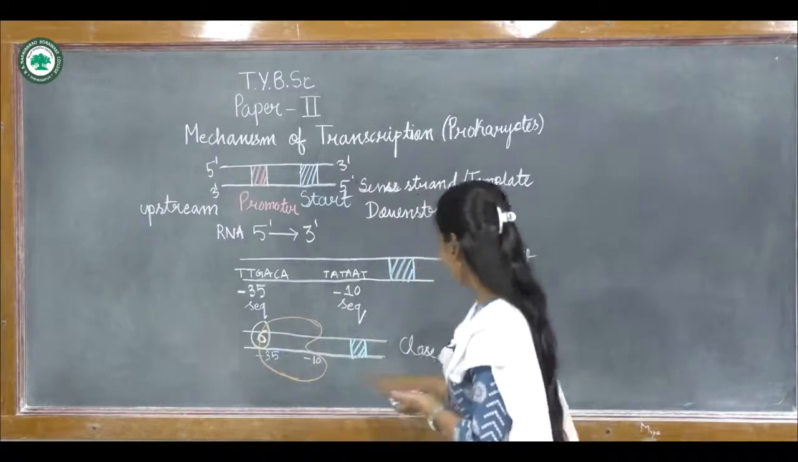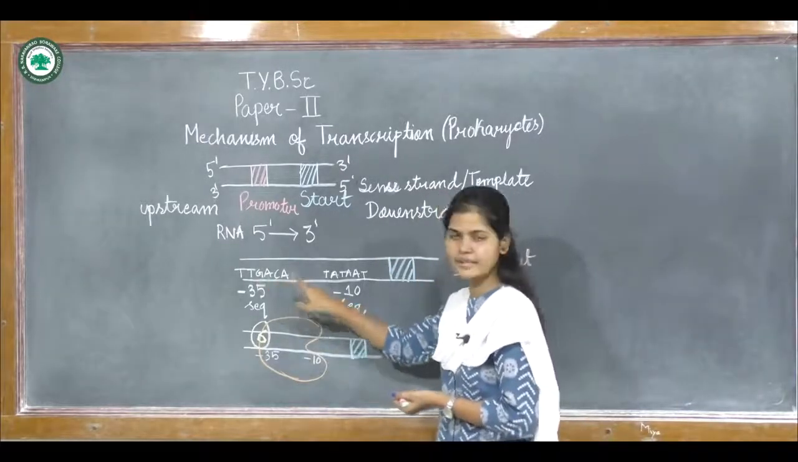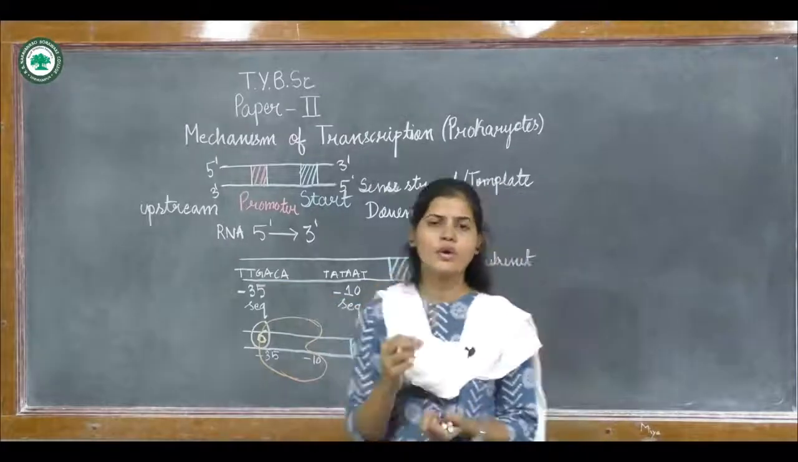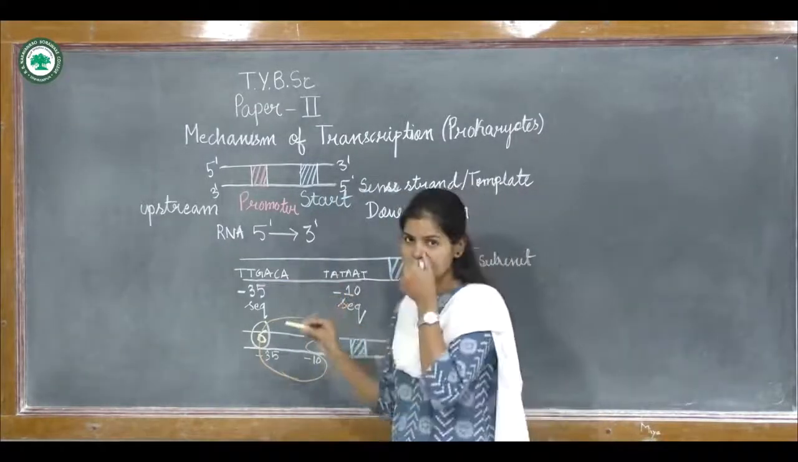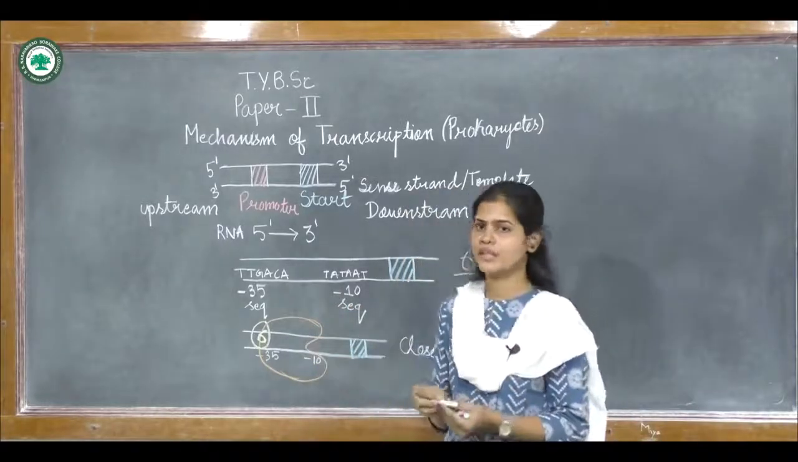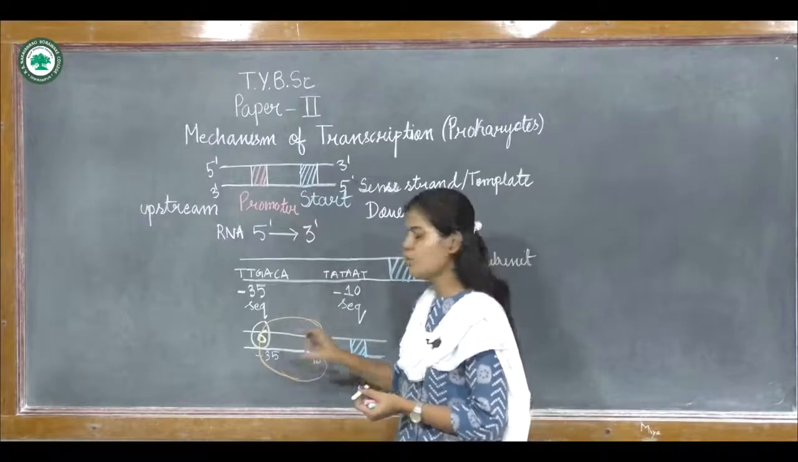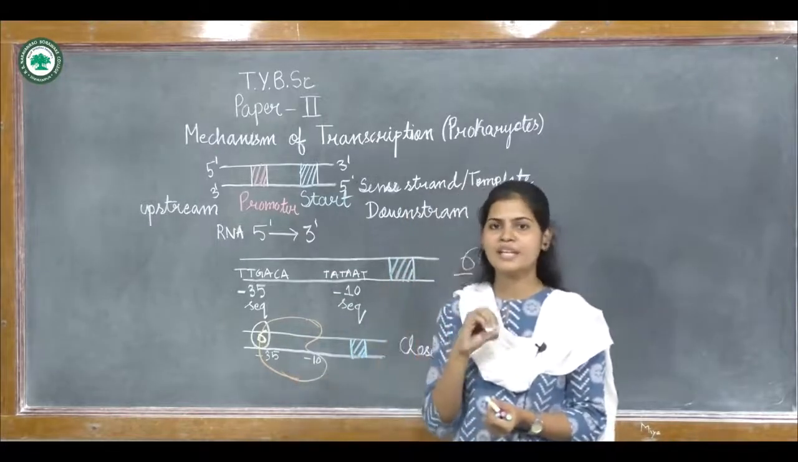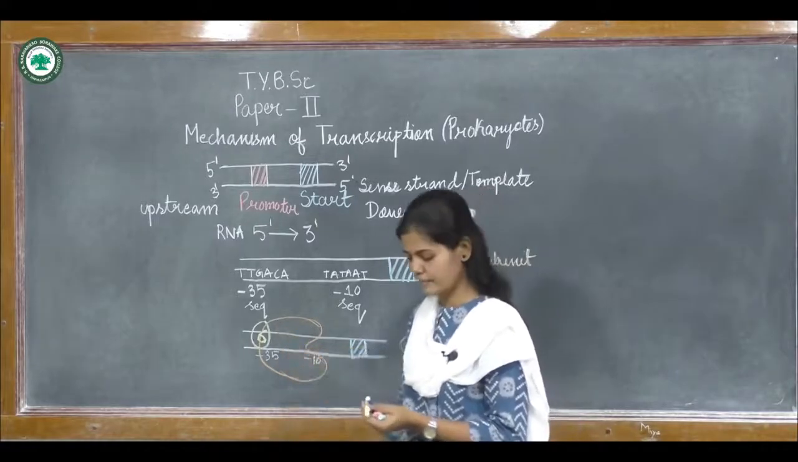Now after the binding of this RNA polymerase, as this region is AT rich, AT rich means it will have only two hydrogen bonds between them, so it can be easily dissociated. That's why the local unwinding or the melting of the DNA will take place at this region where RNA polymerase has bound.